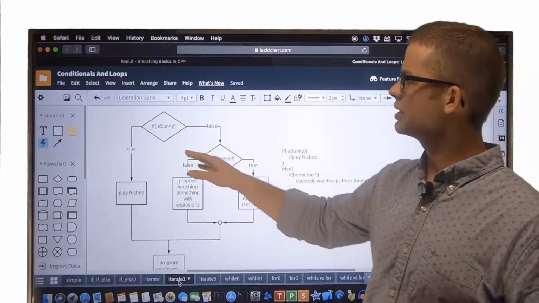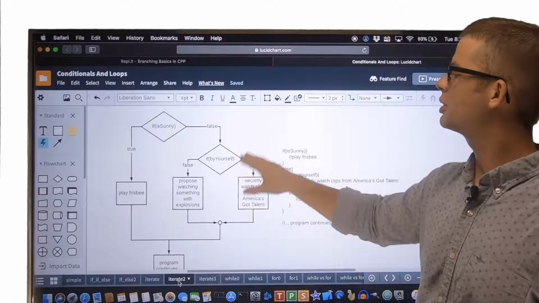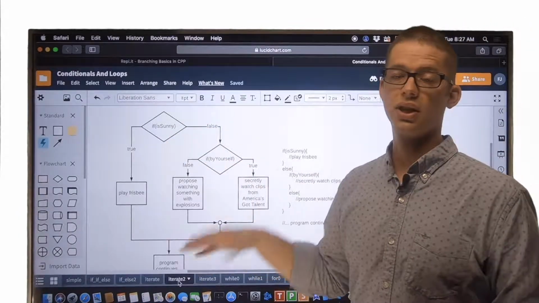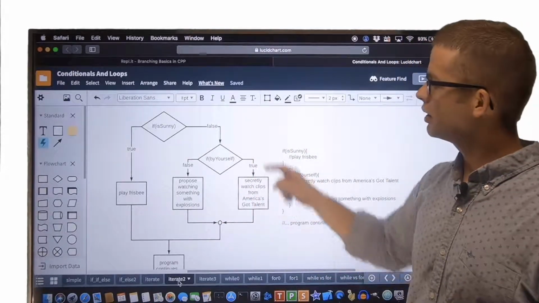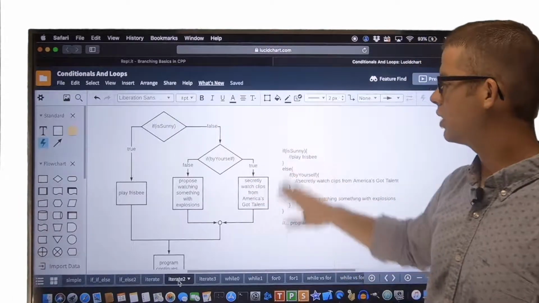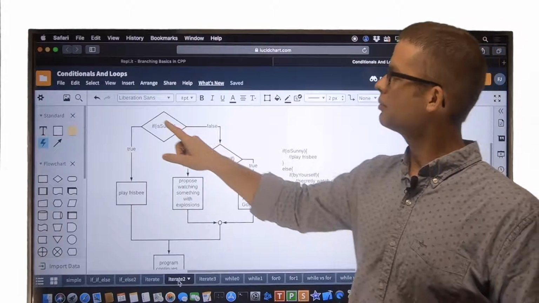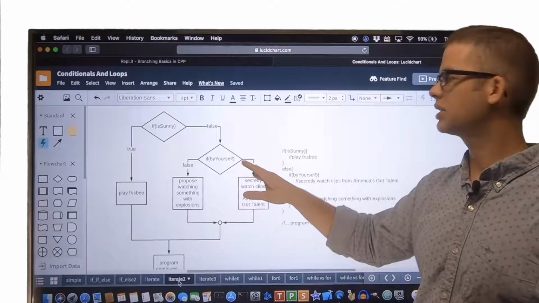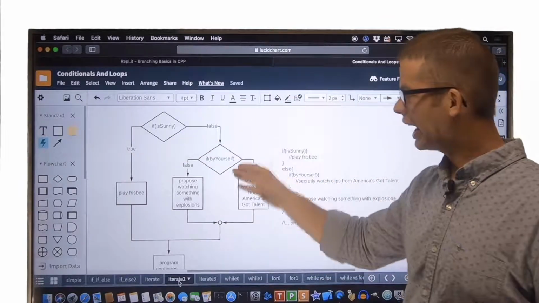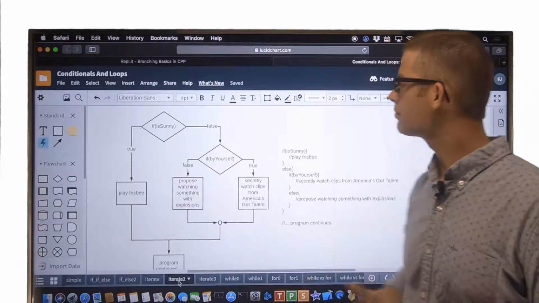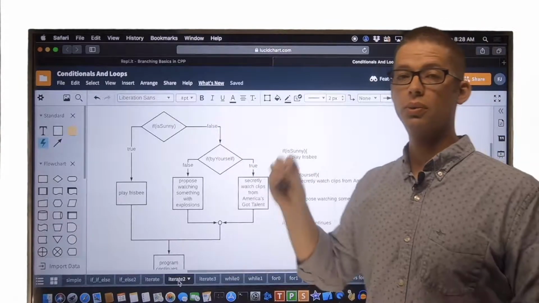Now, in this case, we see that the second decision appears to be being made immediately after the first decision. And that can happen. And when that happens, it's very clear that these paths are dependent on both of these tests. In order for us to recommend that Fred watch clips from America's Got Talent, it must not be sunny and he must be by himself. In order for us to propose watching something with explosions in it, it must not be sunny and he must not be by himself. Okay? So this is a way then of making decisions, if you will, based on multiple factors.